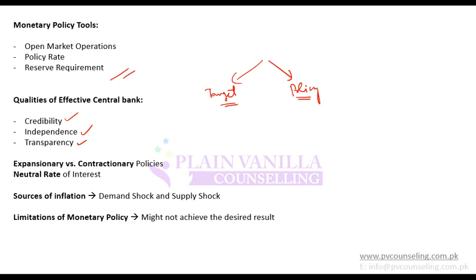Both at the same time. So maybe some central bank is target independent but not policy independent. Maybe some have policy independence but not target. So for complete independence, the best scenario is that the central bank is completely independent of government. Otherwise, it will be influenced by government, and government would take decisions which might impact the long-term economy, because government would be focused on getting the votes. So maybe near elections, they force the central bank to take some decisions which are not in favor of the economy.